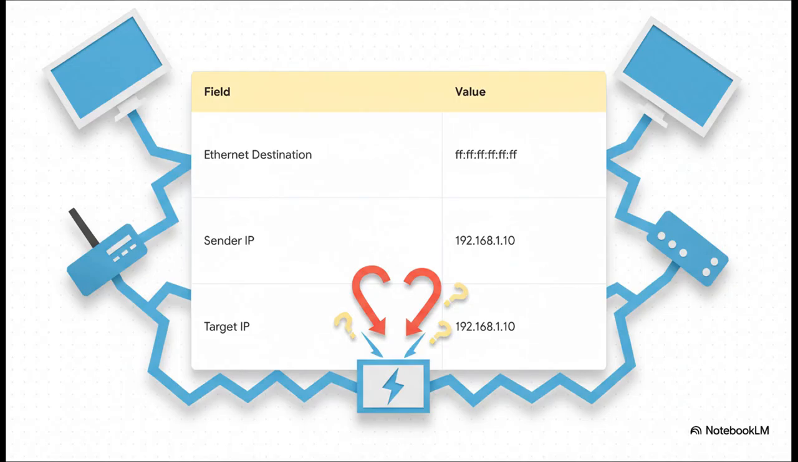And the magic is right here inside the packet itself. Look at this. The Ethernet destination is all Fs. That's the broadcast address, which means this packet is going out to everyone. But here is the dead giveaway, the signature move of a GARP packet. The sender IP and the target IP are the exact same address. The device is essentially asking a question about its own identity. It's this unique, self-referential structure that tells everyone what's going on.